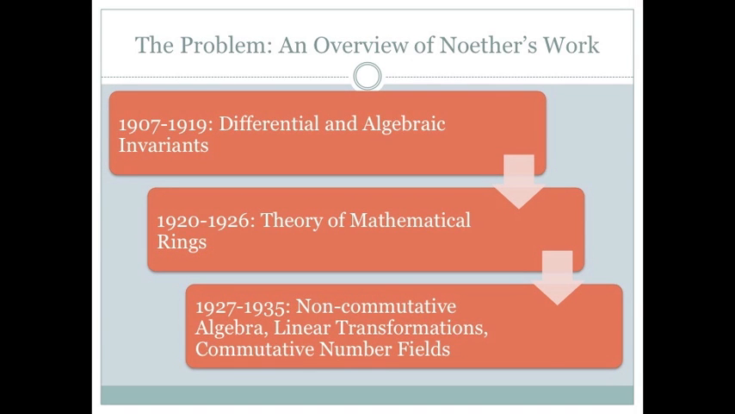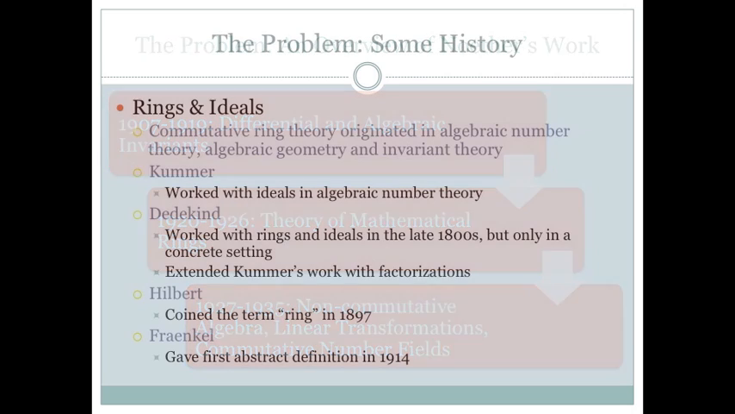Most sources consider Noether's work in three distinct areas. From the time she finished her doctorate in 1907 until 1919, she looked mainly at differential and algebraic invariants. Then, between 1920 and 1926, she considered the theory of mathematical rings. Finally, between 1927 and her death in 1935, she looked at non-commutative algebra, linear transformations, and commutative number fields. We'll focus here on the work she did around the theory of mathematical rings.